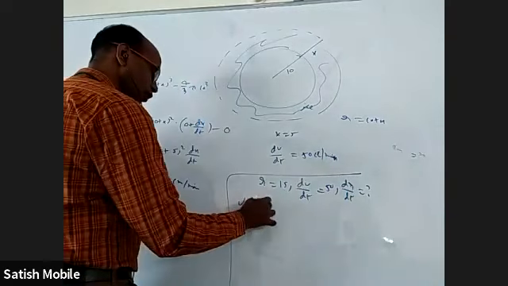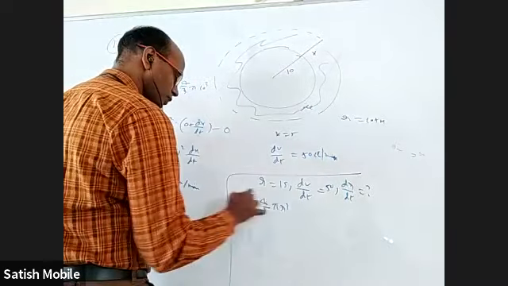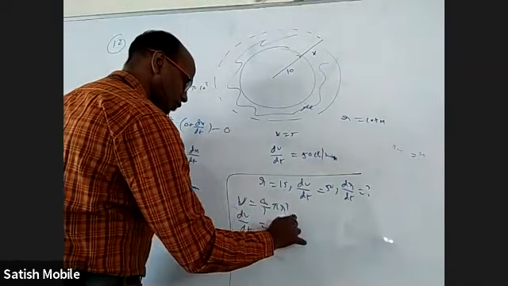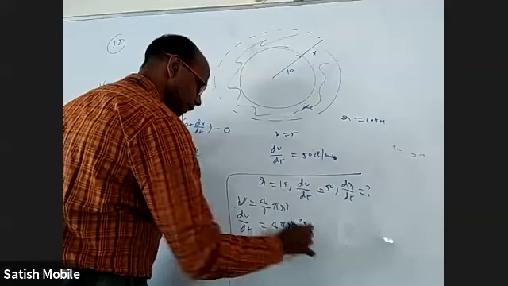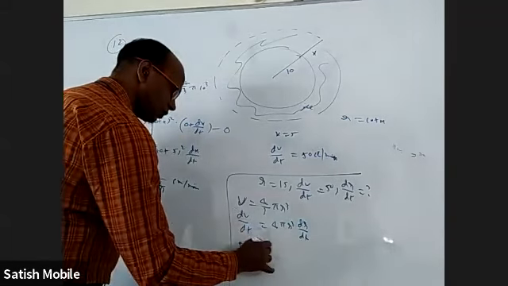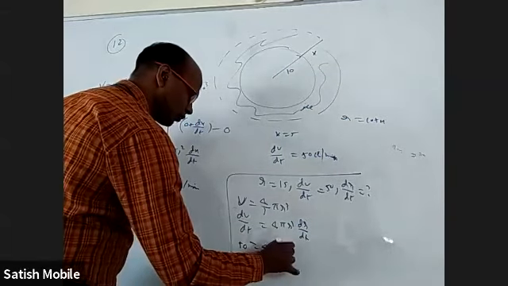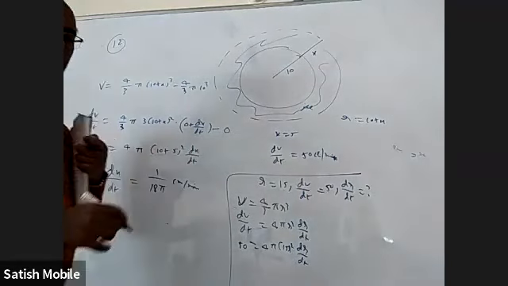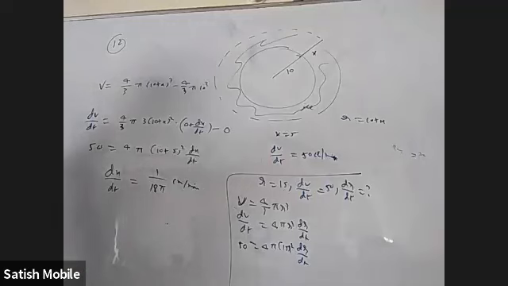And simply take volume equal to 4 by 3 pi r cube. Same thing will come. dv by dt is 4 pi r square dr by dt. dv by dt is 50. This is 4 into pi into 15 whole square into dr by dt. You'll get same answer. Somebody can do like this also. You can do like this. Is it okay?